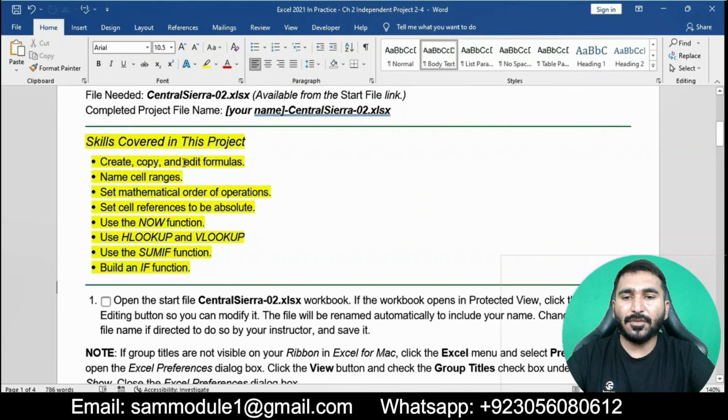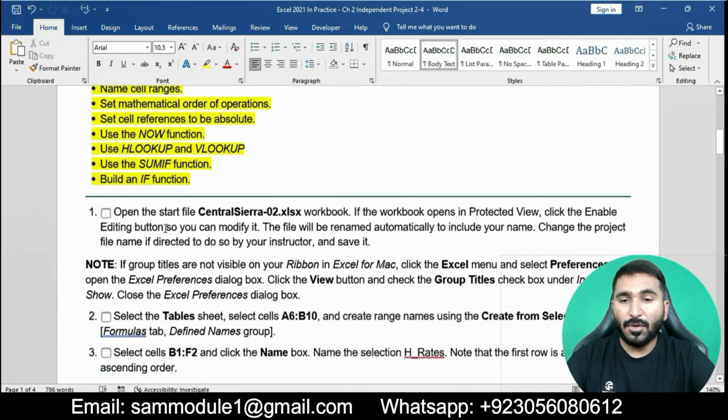Create, copy, and edit formulas. Name cell ranges. Set mathematical order of operations. Set cell references to be absolute. Use the NOW function. Use HLOOKUP and VLOOKUP. Use the SUMIF function. Build an IF function. Now moving on to question number 1.